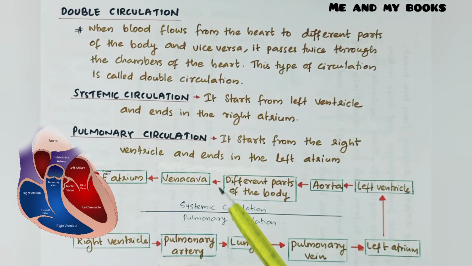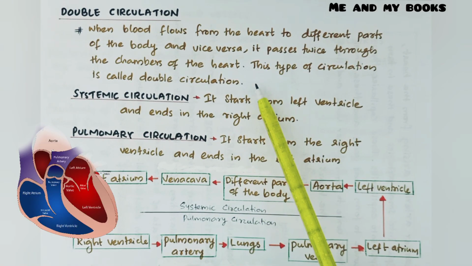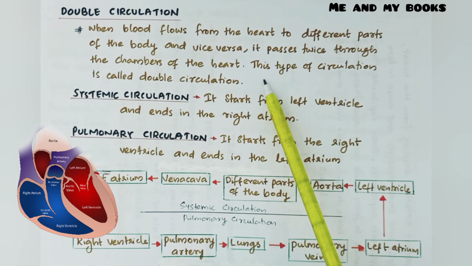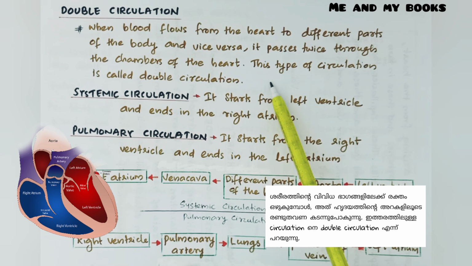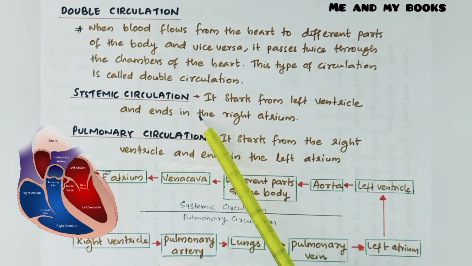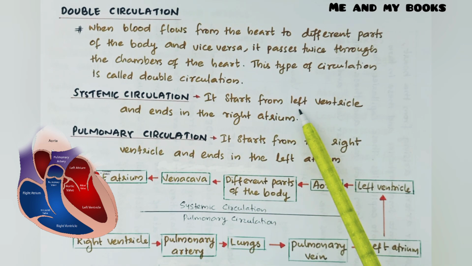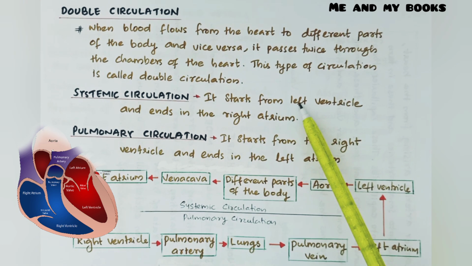Next topic, double circulation. When blood flows from the heart to different parts of the body and vice versa, it passes twice through the chambers of the heart. This type of circulation is called double circulation. That is, blood is moving twice through the chambers of our heart. How many times? Two times. It includes systemic circulation and pulmonary circulation. Systemic circulation starts from the left ventricle and ends in the right atrium.